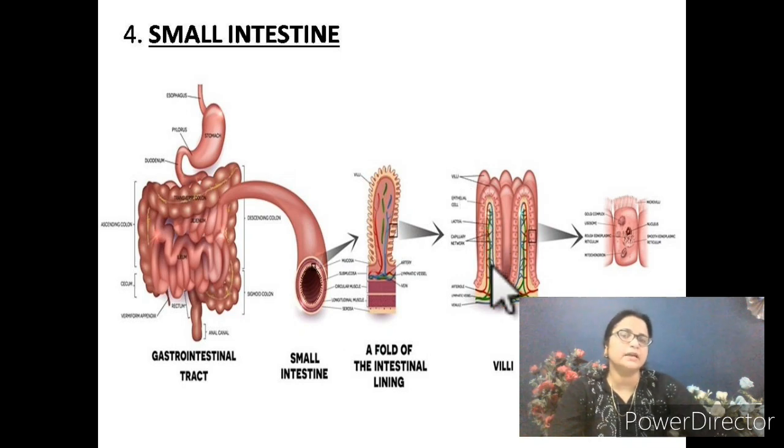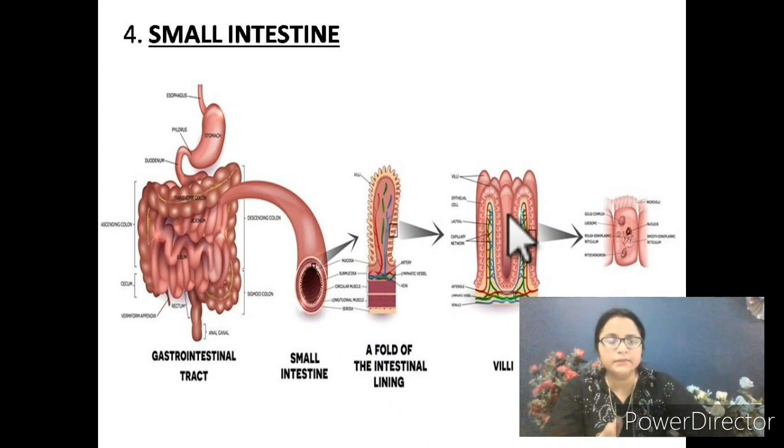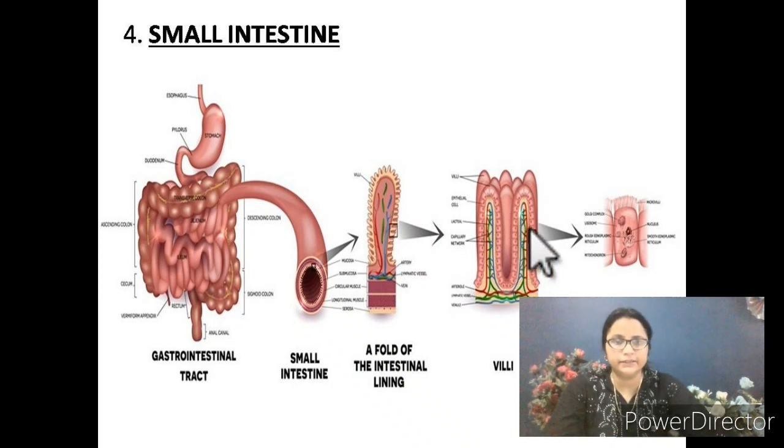These nutrients are absorbed into the bloodstream, and blood circulates all over the body to supply nutrients. Nutrients means the simpler form of carbohydrate, protein, fat, vitamins and minerals, all over the body to provide us energy and for the growth of the body.